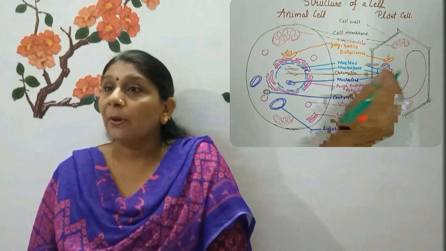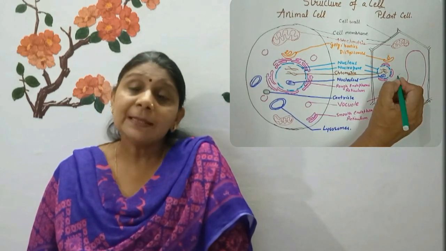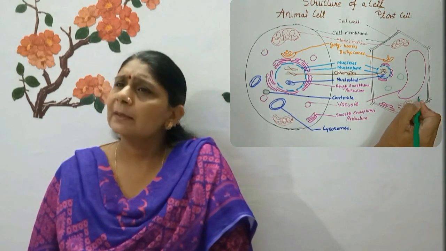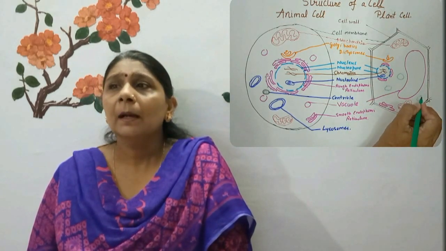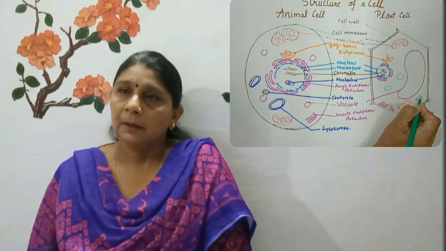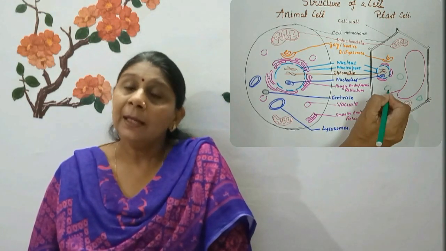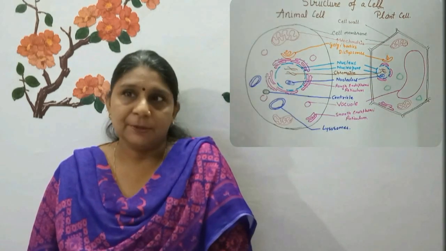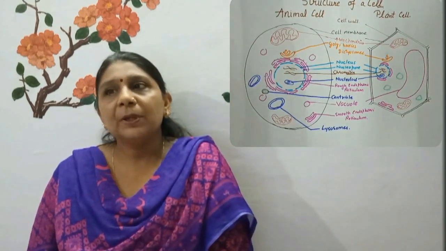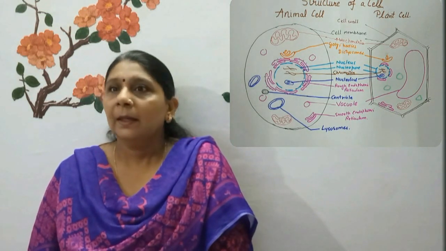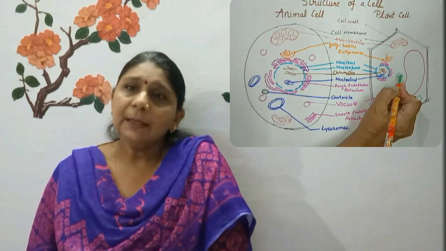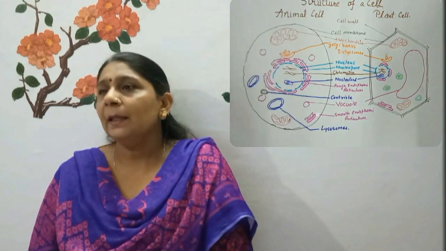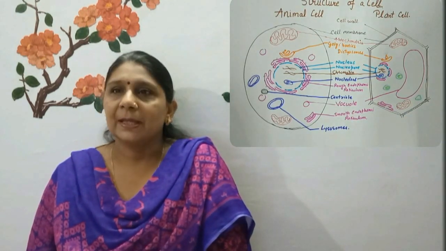Now one more important thing is that lysosomes are mainly present in animal cells. They may rarely be present in plant cells. One more important organelle is the centrosome, or centriole. They are present only in animal cells. They are not present in plant cells. Centrioles help in the division of cells.